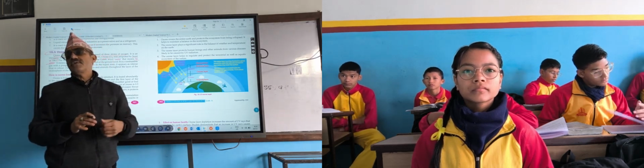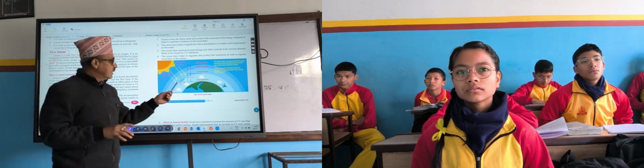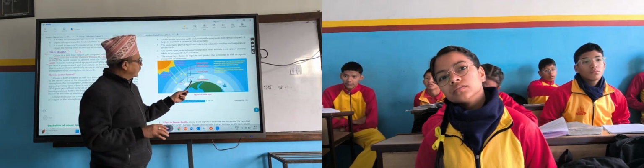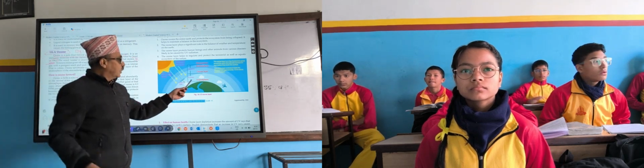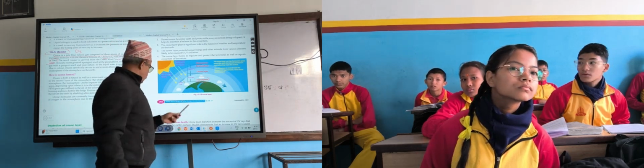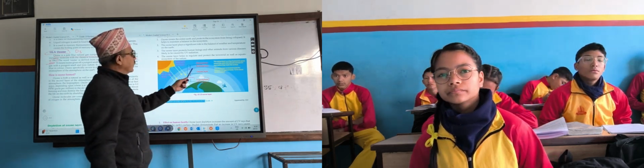Do you know where is ozone found? Ozone is found nearer to us or a bit far away? A bit far away. Where? In atmosphere. Could you remember the 5 layers of atmosphere? The lowermost layer is troposphere.